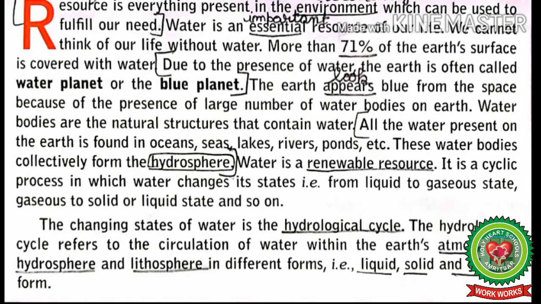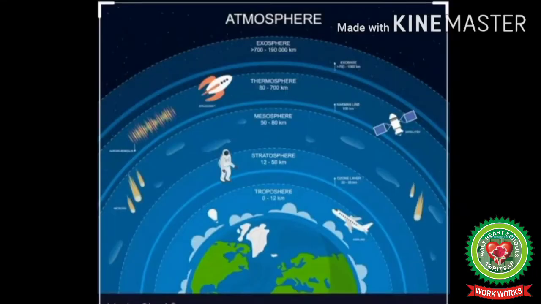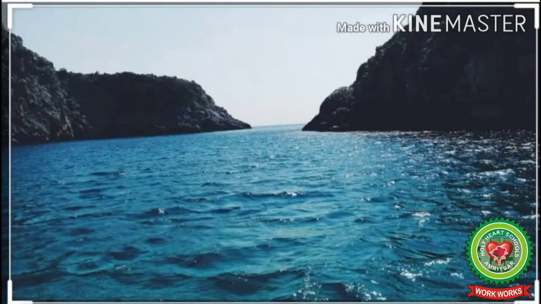The hydrological cycle refers to the circulation of water within the earth's atmosphere, hydrosphere and lithosphere in different forms, that is, liquid, solid and gaseous form. Students, mark the word atmosphere. Atmosphere means blanket of air that surrounds the earth.